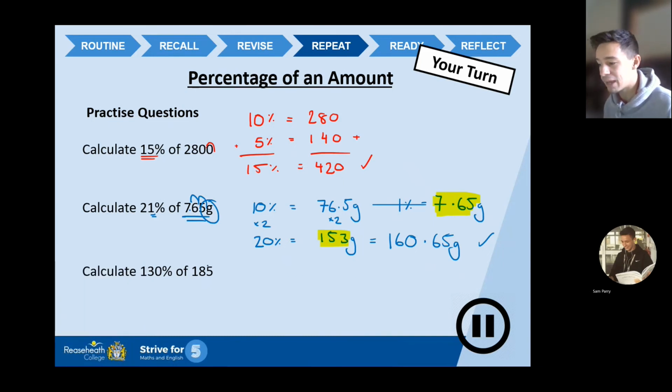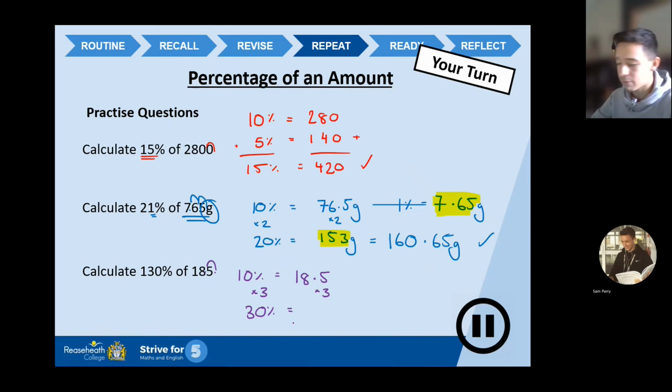Now let's go for purple for the last question. 130% of 185. So what I need to do is work out 30%, calculate 100% very quickly, and then put those two values together. So 10% is my starting point. Move the decimal point one place across. 18.5. However, you guys are going to say this with me. We don't want 10%. We want 30%. So I need 3 lots of that. So I'm going to times it by 3. 30% therefore equals, calculator ready, 18.5 times by 3 is 55.5. That's a cool number.